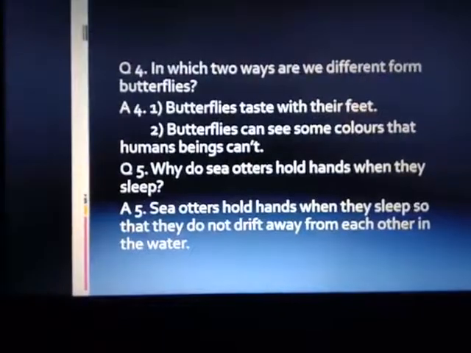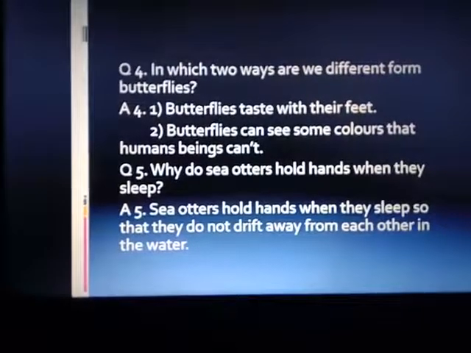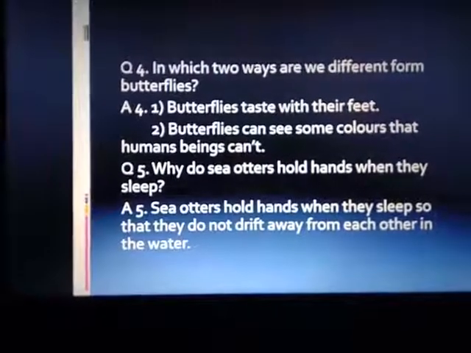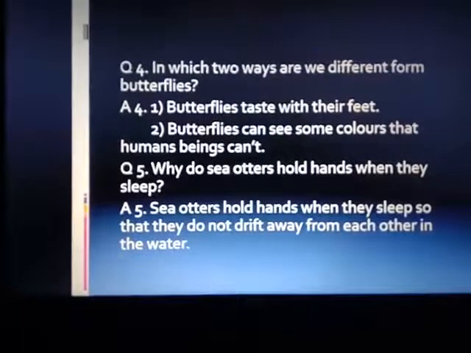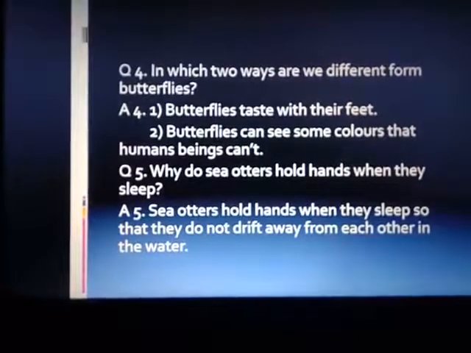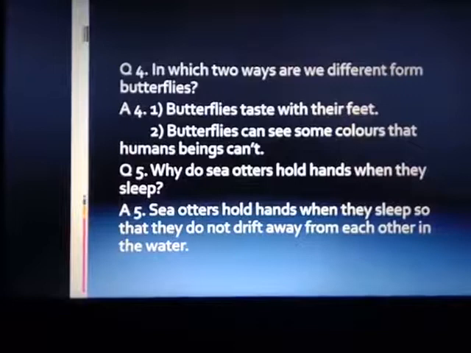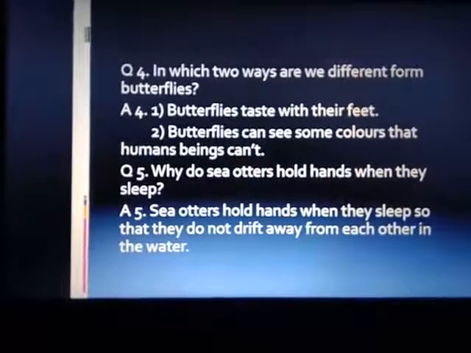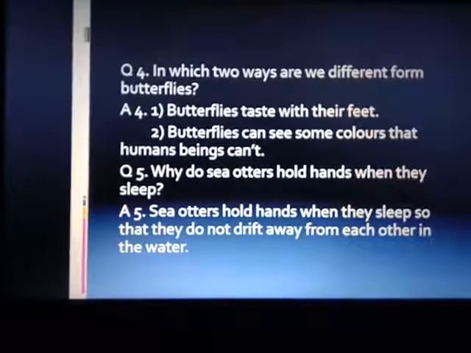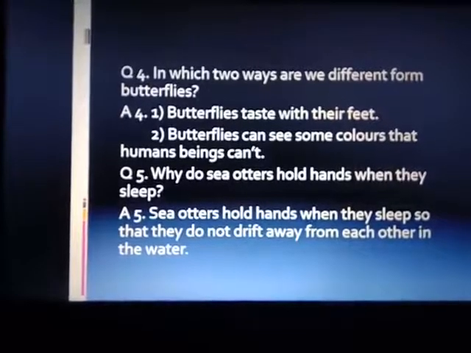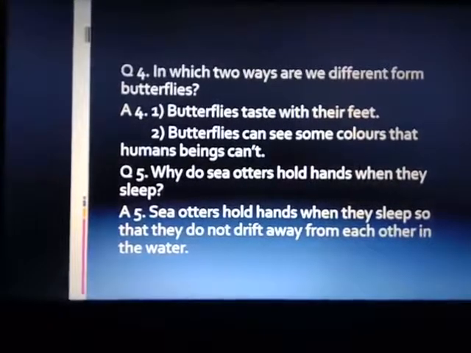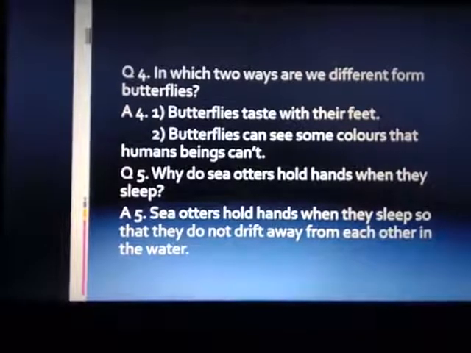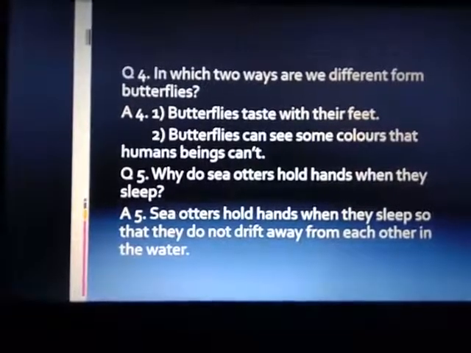Fourth, in which two ways are we different from butterflies? First, butterflies taste with their feet. Second, butterflies can see some colors that human beings can't. Fifth, why do sea otters hold hands when they sleep? Sea otters hold hands when they sleep so that they do not drift away from each other in the water.